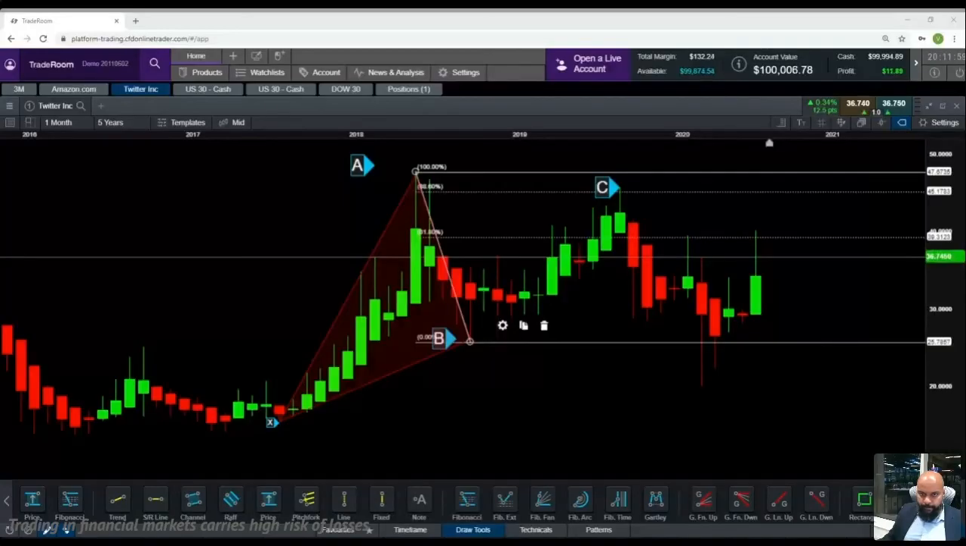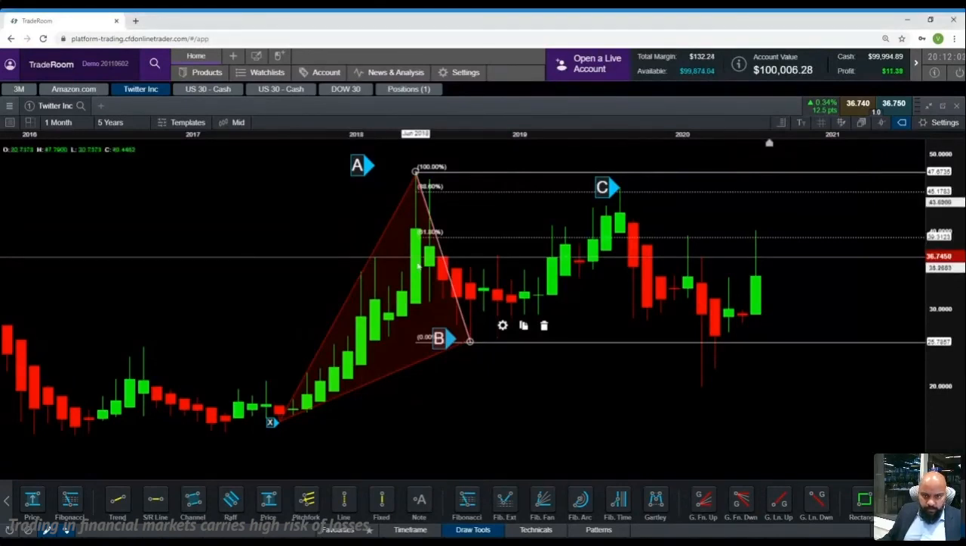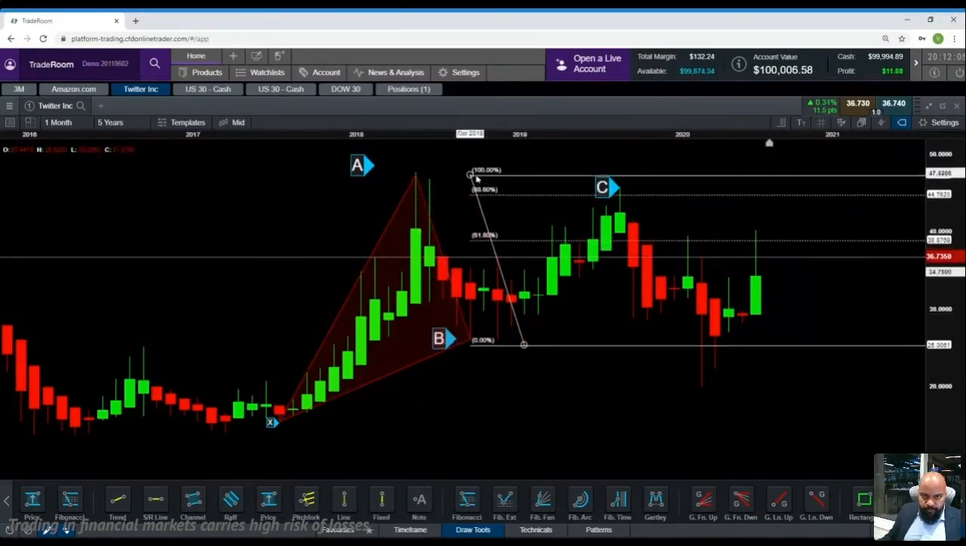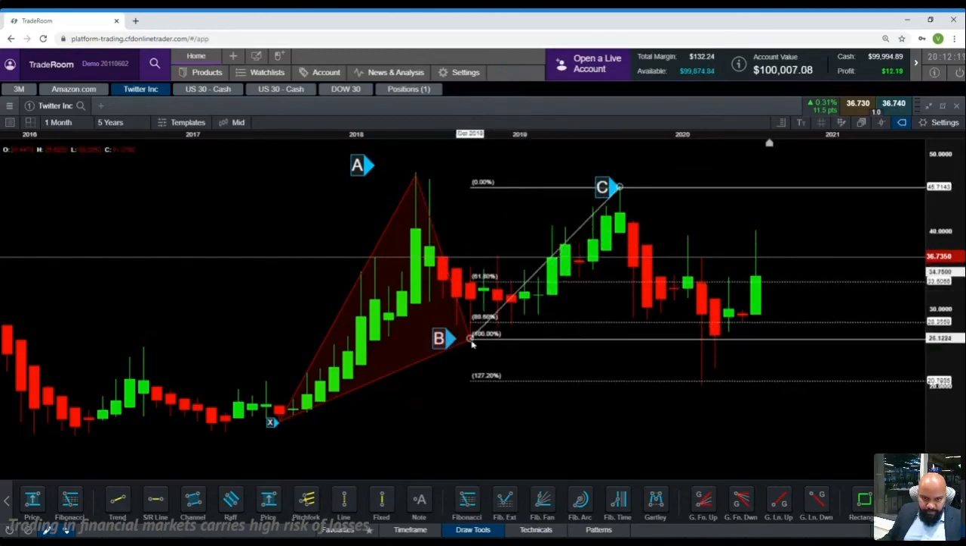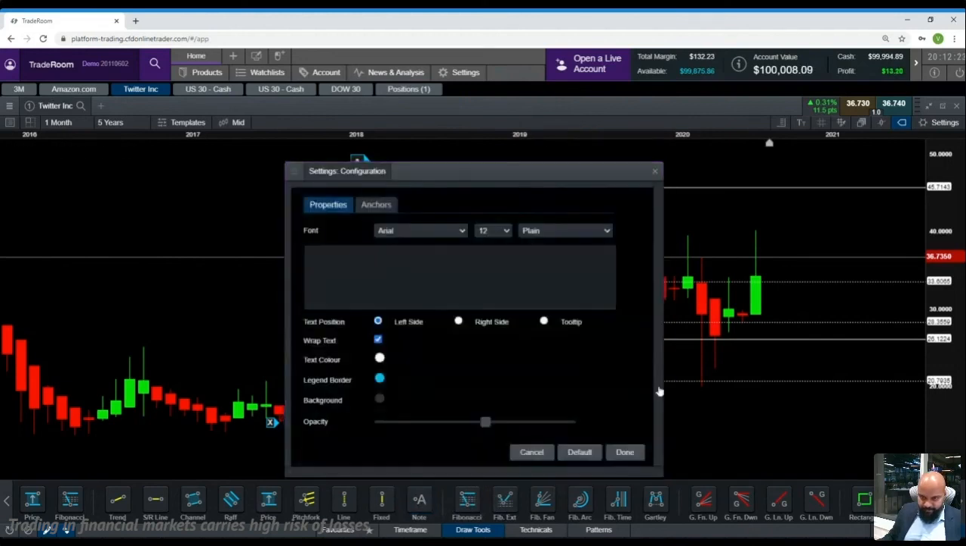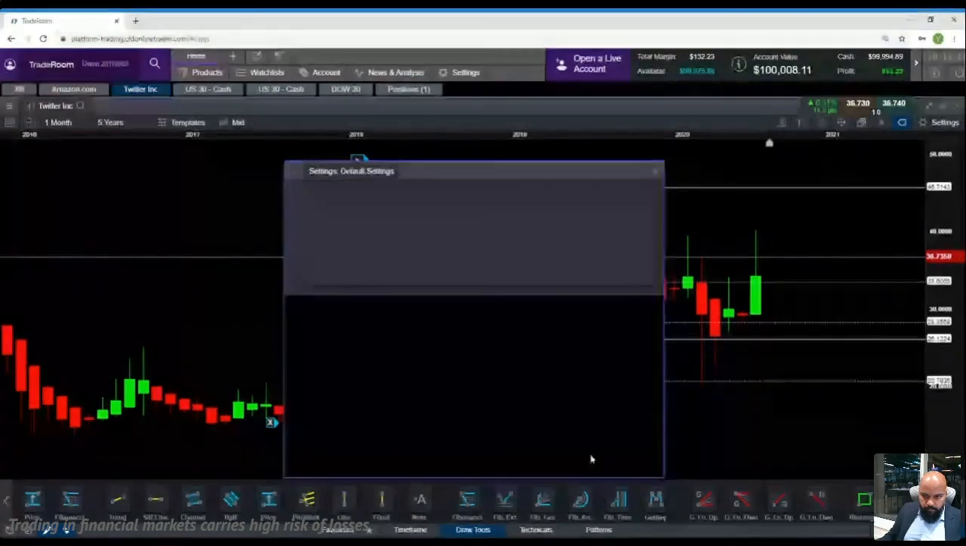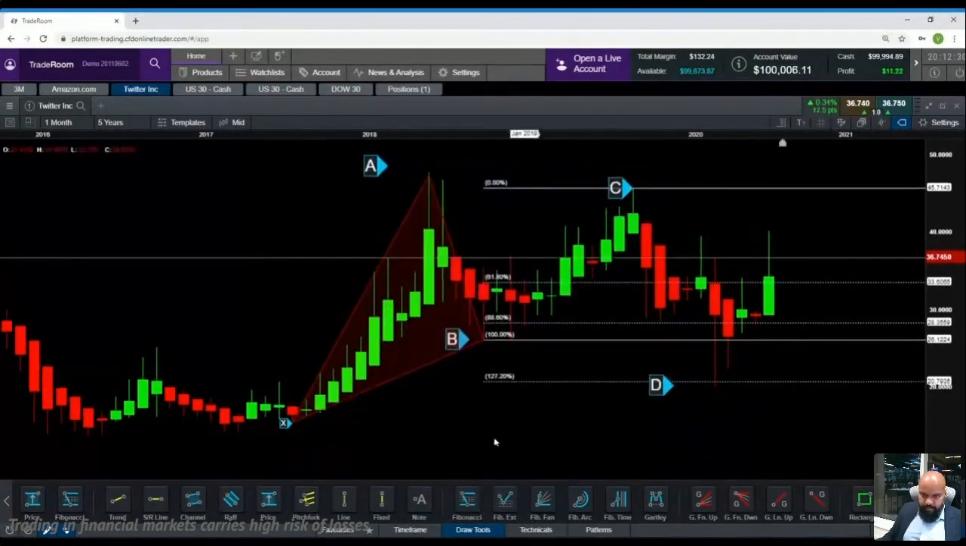Yeah. So I'm just going to now shift this to C. I'm measuring my B to C. Okay, the market started dropping. It ended at 127.2. Hence, my D point is completed. And this is where the entire pattern completes.